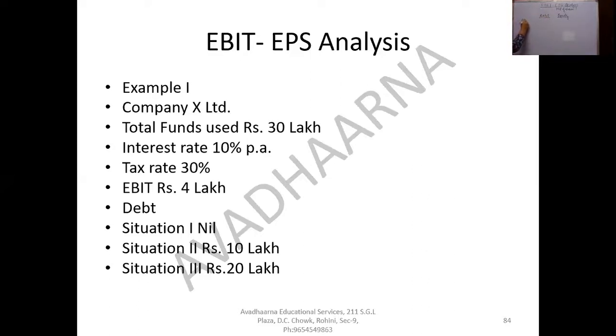In the first situation, debt is nil. That means our total fund requirement of 30 lakh is being met by raising equity. Fine. Now see the second.